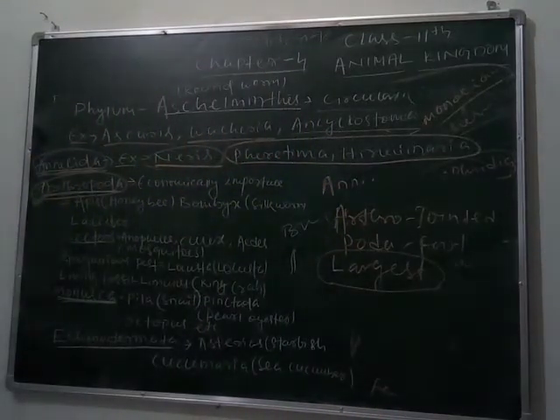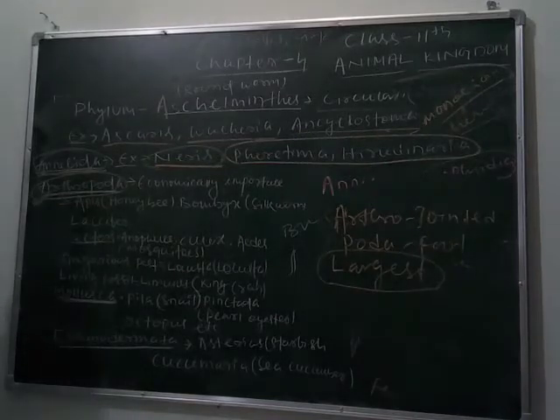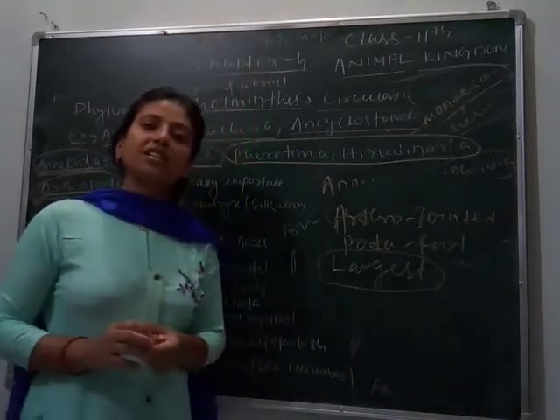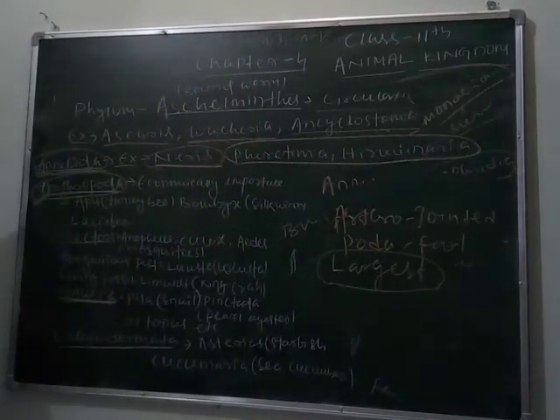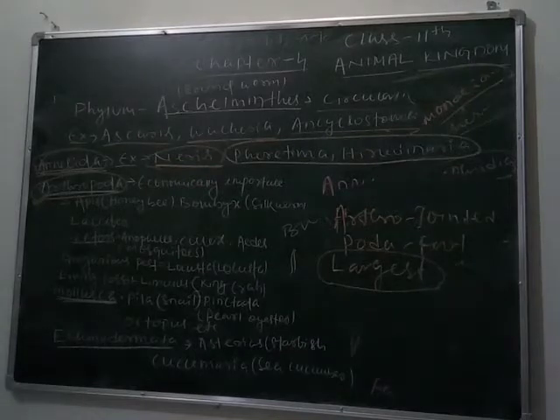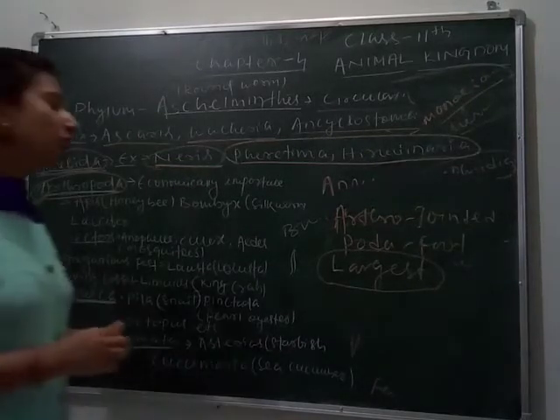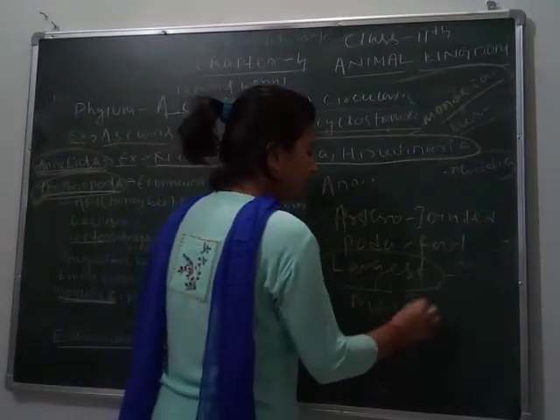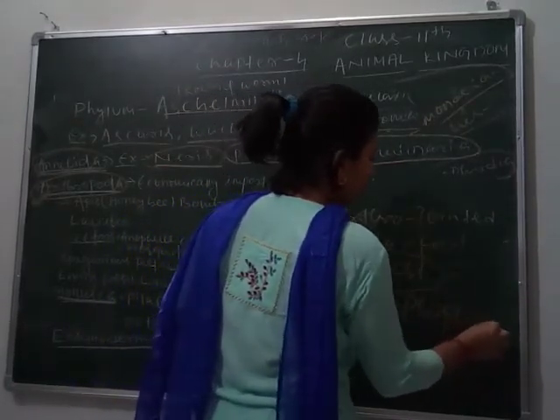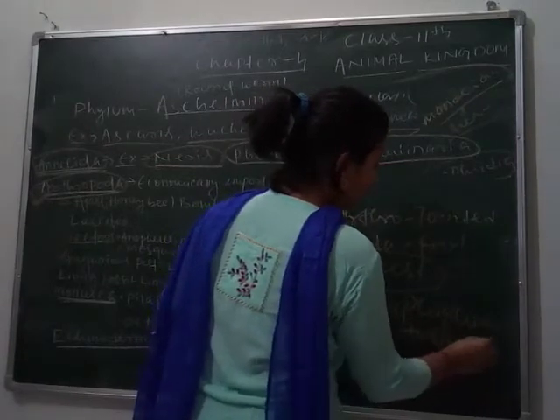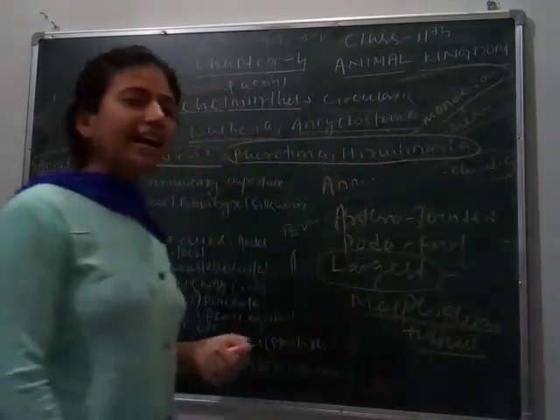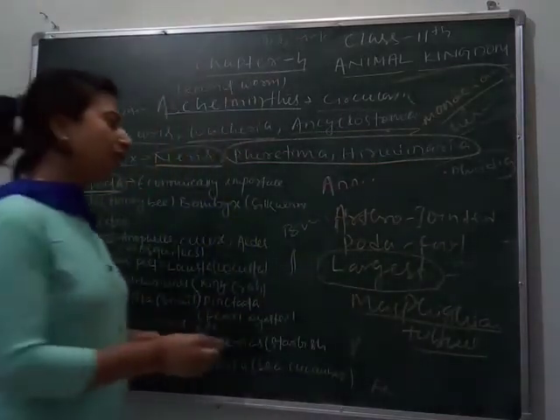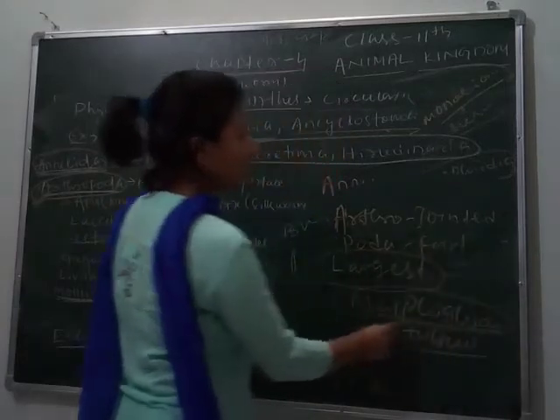These organisms have gills, lungs or book lungs for respiration. They also have nephridia for excretion and osmoregulation. Here the Malpighian tubule is the major part through which excretion occurs. This is the Malpighian tubule, for osmoregulation and excretion. As they are living, they need osmoregulation, and for osmoregulation they use Malpighian tubules.